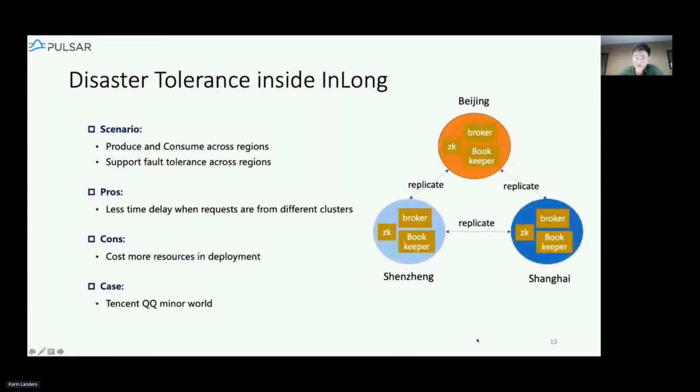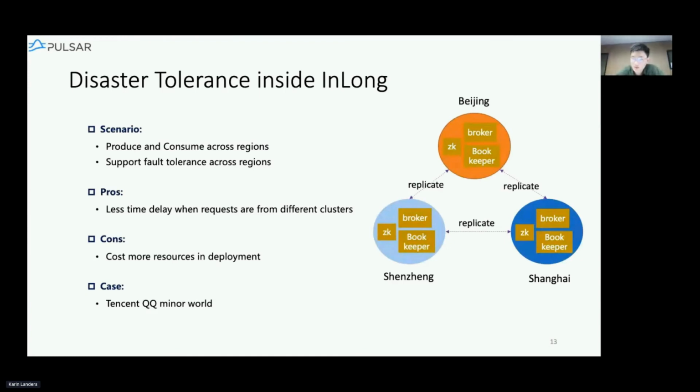Geo-replication can also be applied for fault tolerance in InLong, and it works well when we have clusters in different regions. If the systems are separated in different cities, we can build this kind of replication map between them. So if one request is from Beijing and needs data from Shenzhen, it won't go all the way to Shenzhen; we only need to read the data locally.